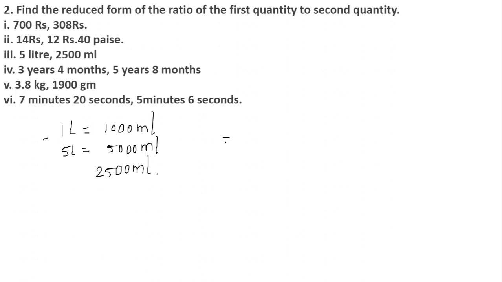So how to find the ratio? 5000 milliliters divided by 2500 milliliters. 2 zeros on both sides get cancelled out, okay. So I'll get here 50 over 25, 25 twos are 50. So 2 upon 1 is the reduced form of 5 liters and 2500 milliliters. Such types of questions can come in conversion questions also, which we have studied in measurement, okay.